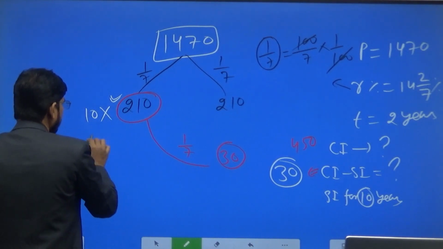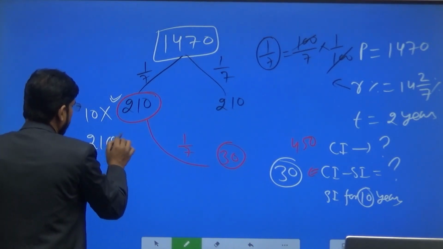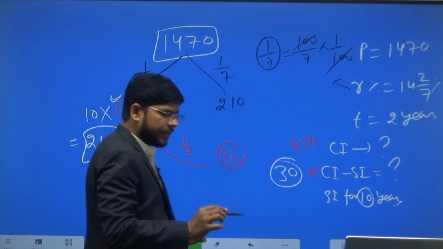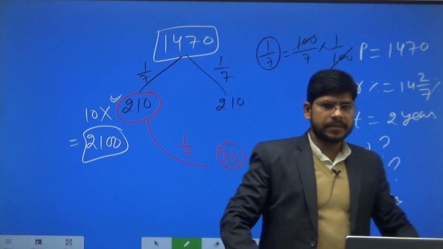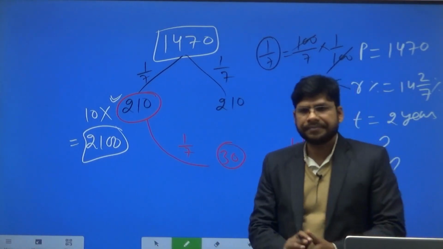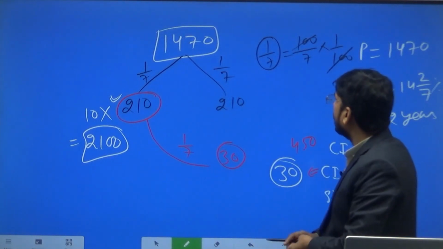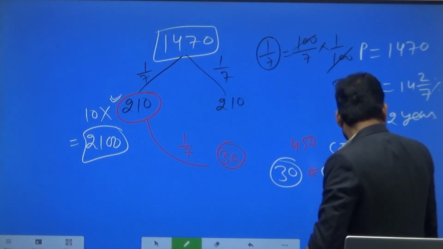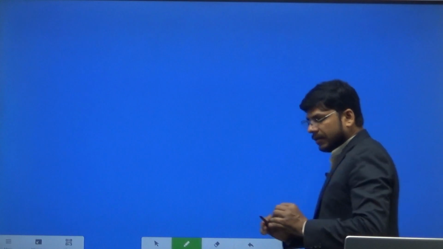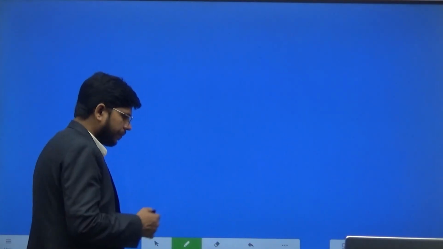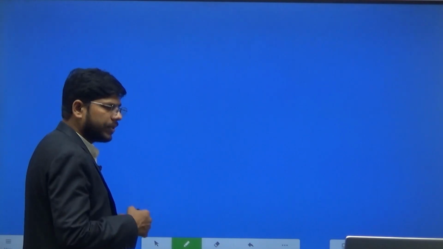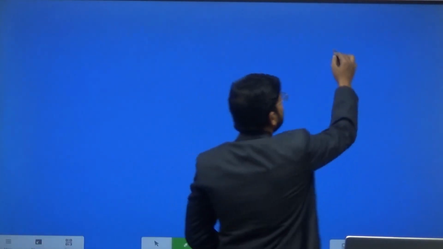The answer will be 2100, so 2100 rupees will be the simple interest for 10 years. Clear? So now we can solve different questions. What is the question here?